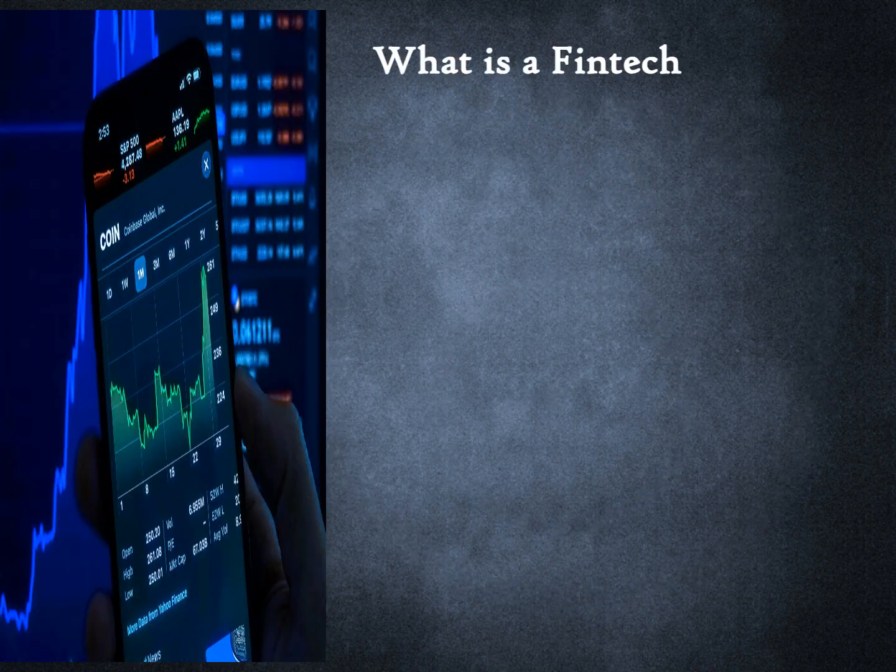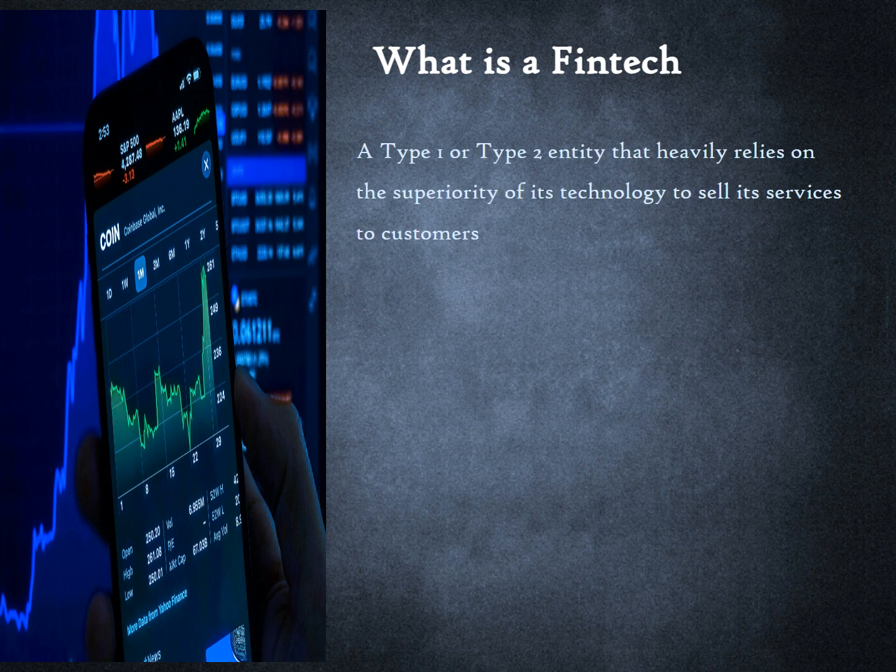At this point, we can also define what a fintech is. Fintech is short for a financial technology company. We can define fintech as a Type 1 or Type 2 entity that heavily relies on the differentiated quality of its technology to deliver its services to customers. Fintechs may have a banking license. A banking license allows a fintech to offer a wider array of products but imposes greater regulatory burdens on them.